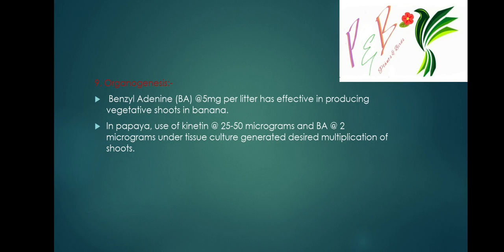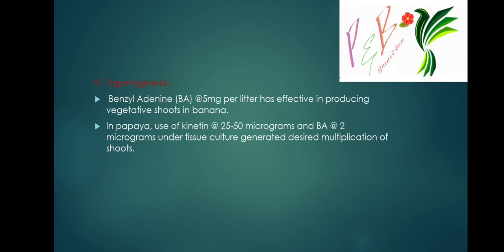In papaya, use of kinetin at 20 to 50 micrograms and benzyl adenine at 2 micrograms under tissue culture generates the desired multiplication of shoots. We can multiply the desired number of shoots in papaya.